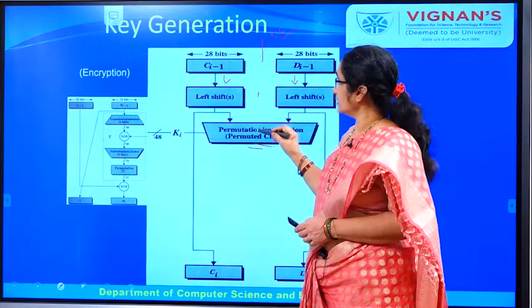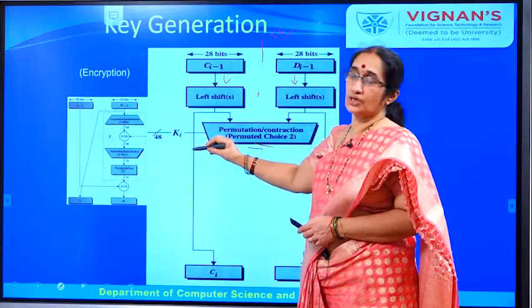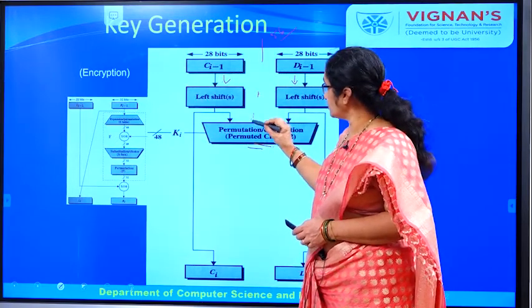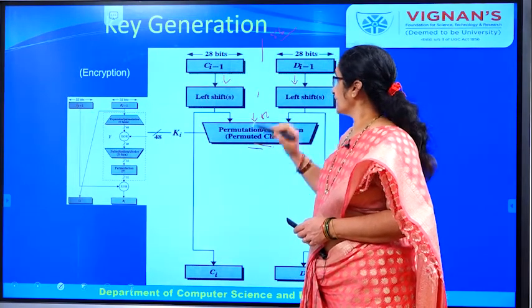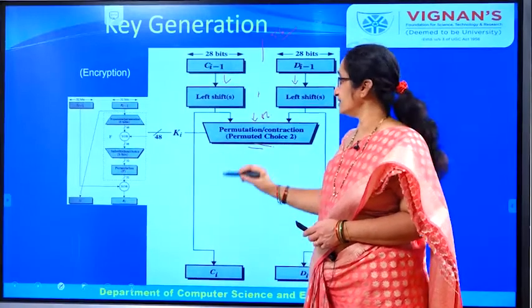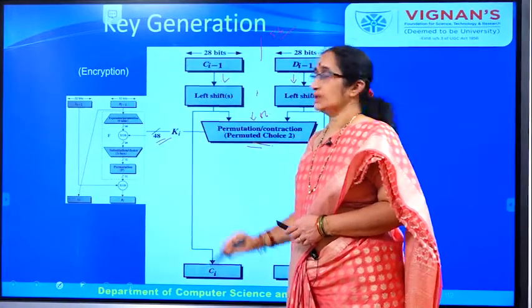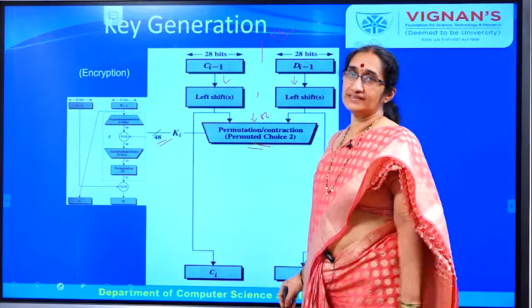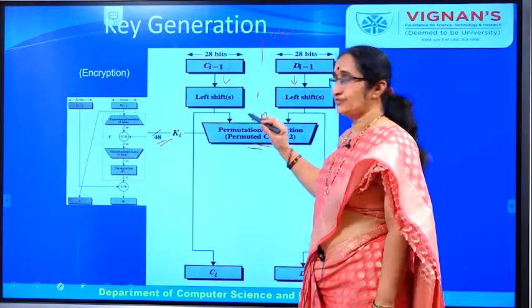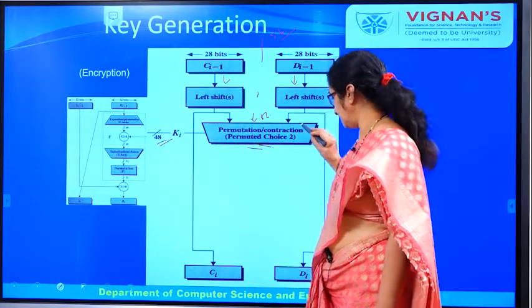The input to this permuted choice is 56 bits and the output is 48 bits. That 48 bits we call the sub key.